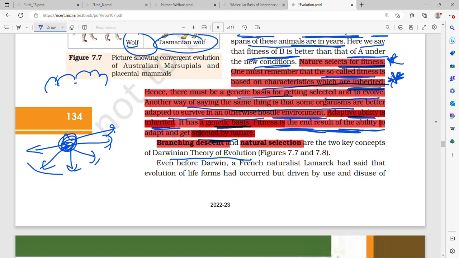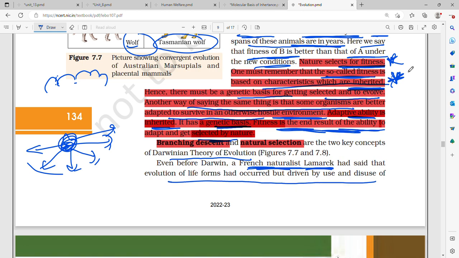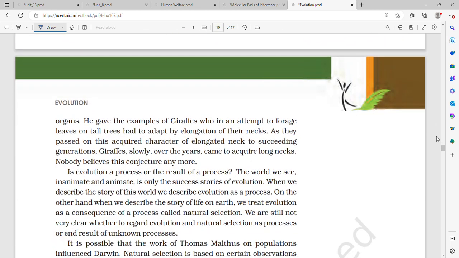Even before Darwin, a French naturalist, Lamarck, had said that evolution of life forms had occurred, but driven by use and disuse of organs. He gave the example of the giraffe, which in an attempt to forage leaves on tall trees had to adapt to elongation of their neck.